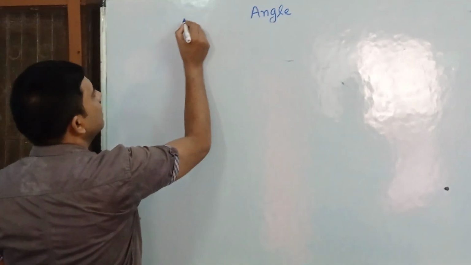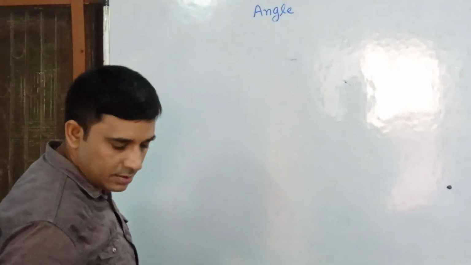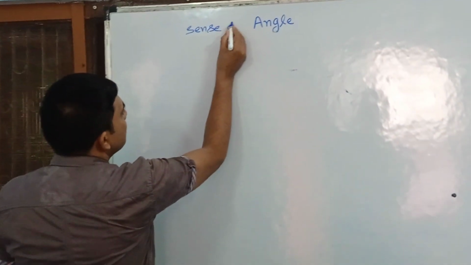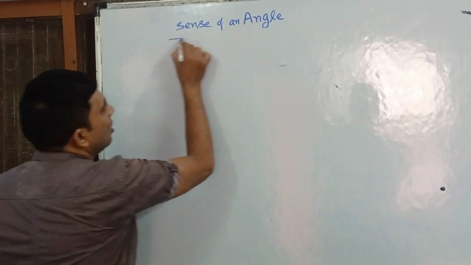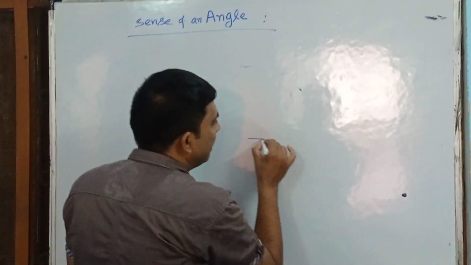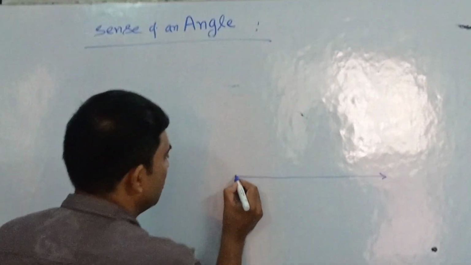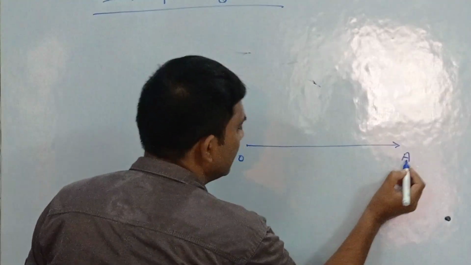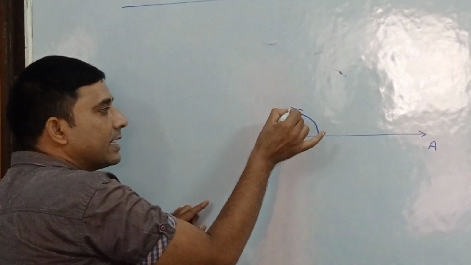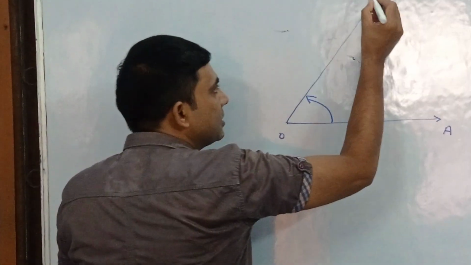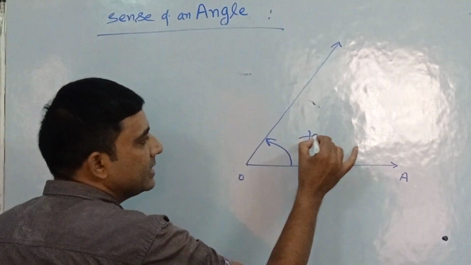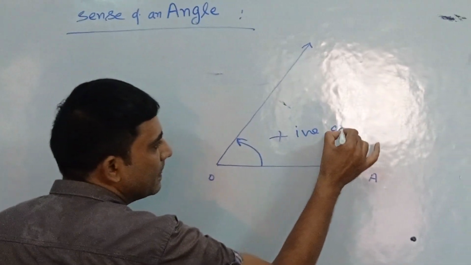Now we'll see the sense of an angle, or the direction of an angle. As I have just told you, this OA is a ray, and if I rotate this ray in anti-clockwise direction, अगर मैं इस रे को एंटी क्लॉकवाइज रोटेट करता हूं, then the angle so formed is called a positive angle.